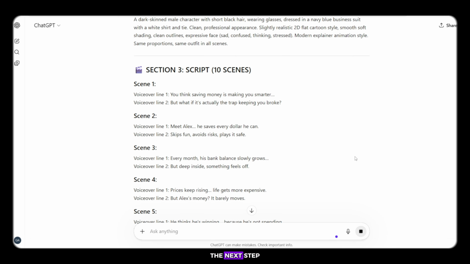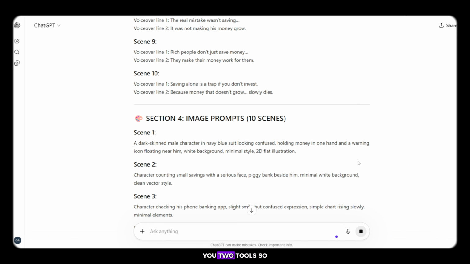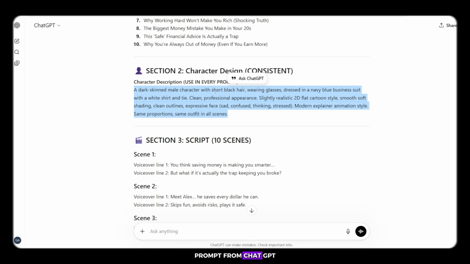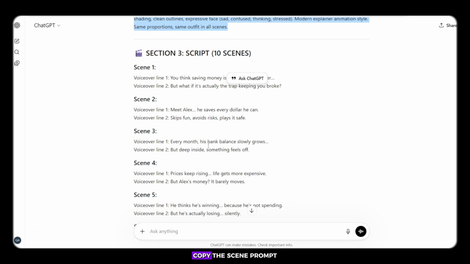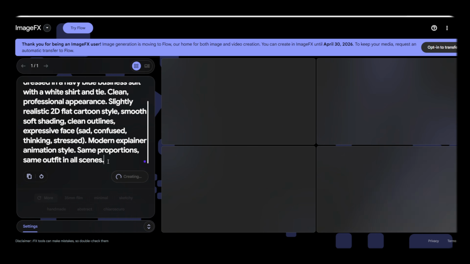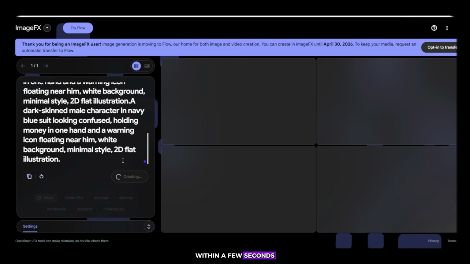Now let's move to the next step, which is image generation. Today I will show you 2 tools, so don't skip the video. The first tool is ImageFX, which is currently free and very powerful. Simply come here, log in, then copy your character prompt from ChatGPT. Go back to ImageFX and paste it. Then go back again, copy the scene prompt, and paste it here. Now click Generate. As soon as you click Generate, your first image will start generating. Within a few seconds, you will get a beautiful and professional result.